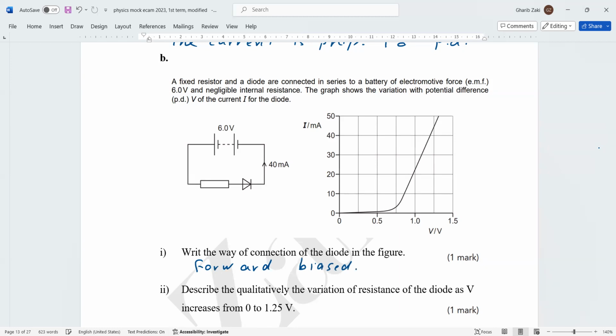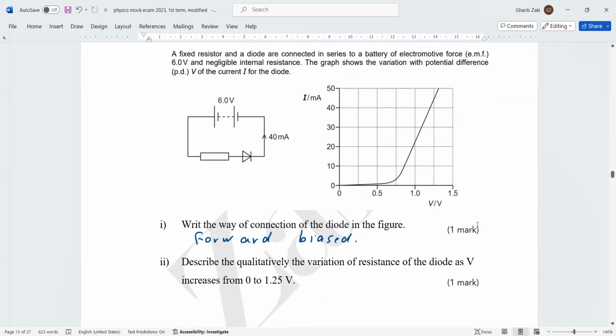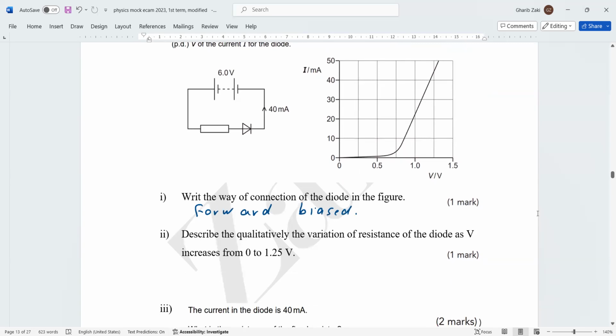Now, describe qualitatively the variation of resistance of the diode as V increases from 0 to 1.25. From 0 to 0.6, the resistance is very high. From 0.6 to 1.25, the resistance decreases gradually to be very low.